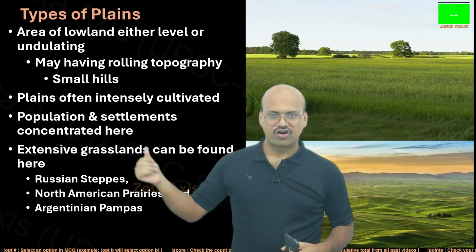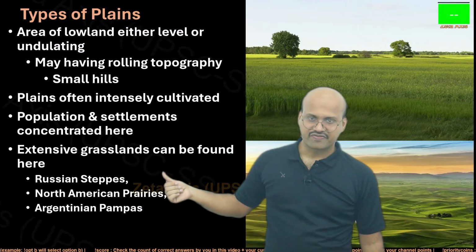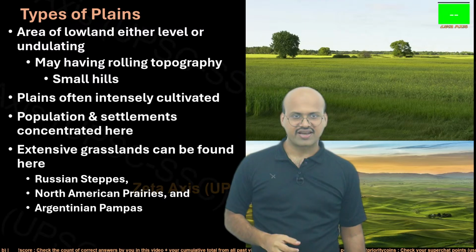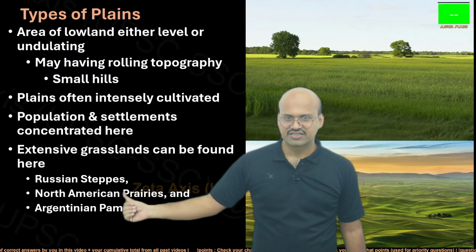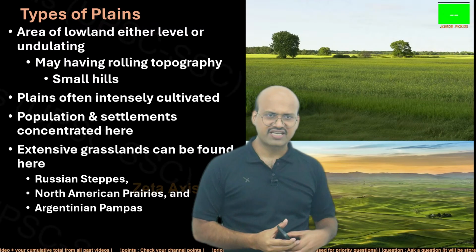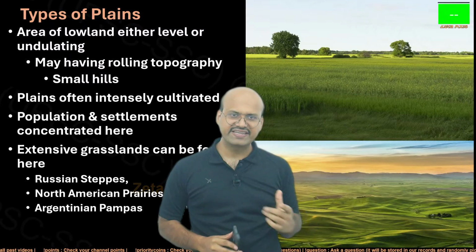Extensive grasslands can also be found here. Examples are the Russian steppes, North American prairies, and Argentinian pampas. These are regions where short grasses naturally grow because of the environmental conditions.